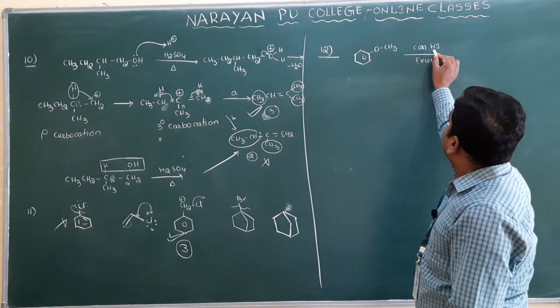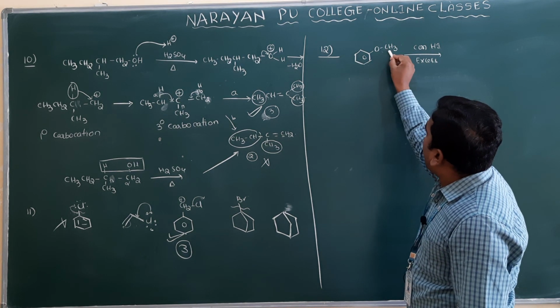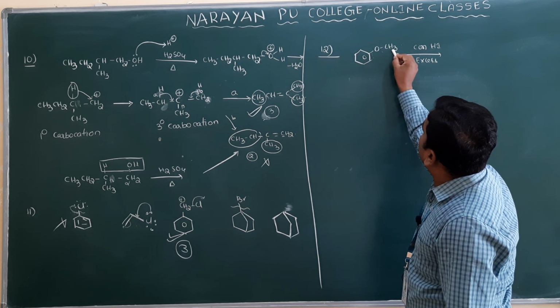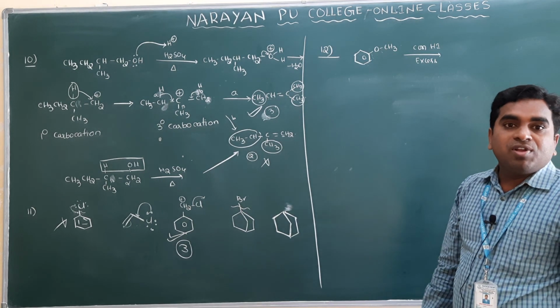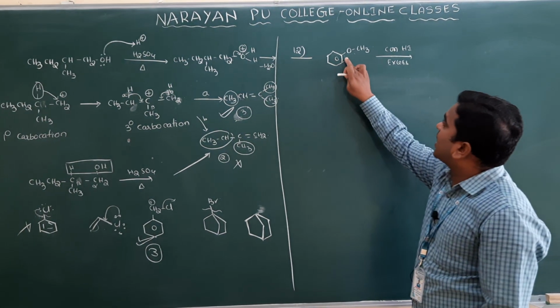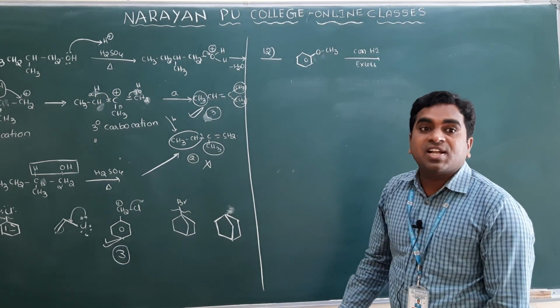Clear? If the bond breaks here, you will get the phenol and CH3I. If the bond breaks here, you will get CH3OH and iodobenzene. But which bond will break, that you have to decide. So which bond will break? Because you know that this bond is not a single bond, it has partial double bond character.